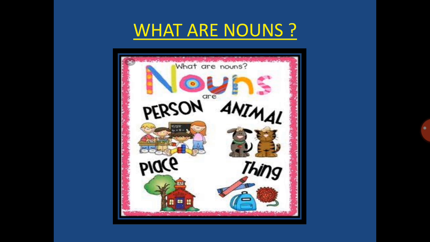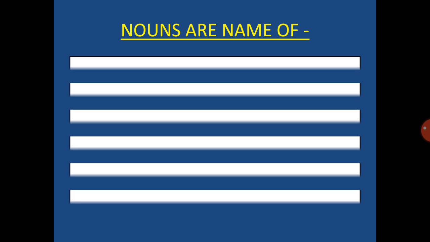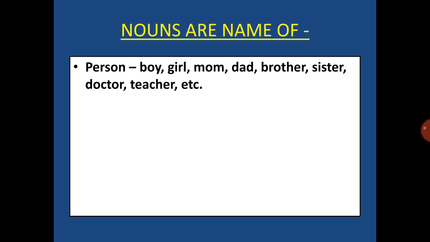So can you tell me what are nouns? Yes, nouns are the name of a person, place, animal or thing. So let's see the examples also. Now nouns are name of person. Examples of person can be boy, girl, mom, dad, brother, sister, doctor, teacher, etc.